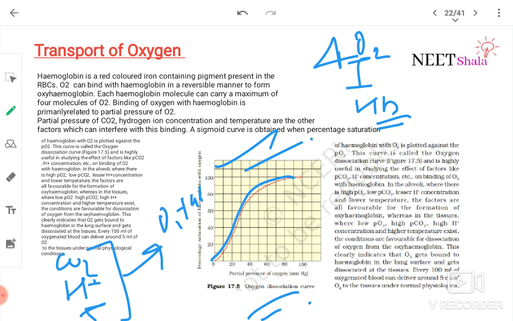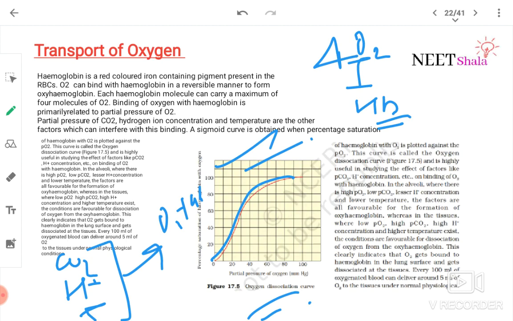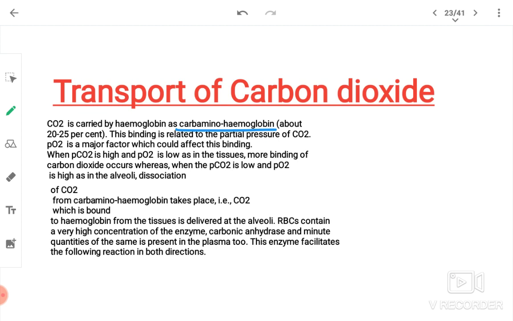Okay, now transport of carbon dioxide. CO2 is carried by hemoglobin as carbamino hemoglobin. 20 to 25%, as I had told you, is transported by RBC in the form of carbamino hemoglobin. The binding is related to partial pressure of CO2. Partial pressure of oxygen is a major factor which could affect the binding.